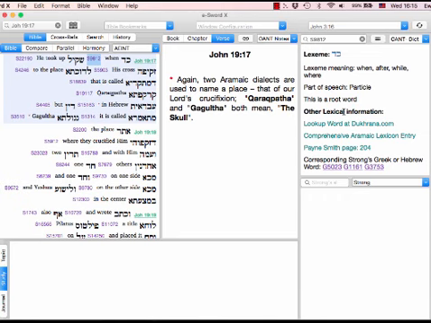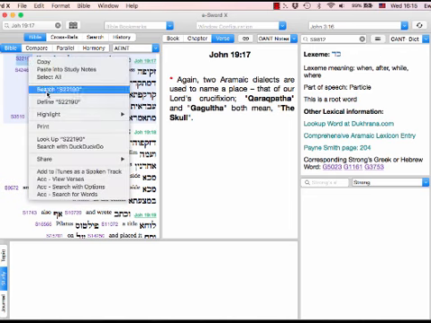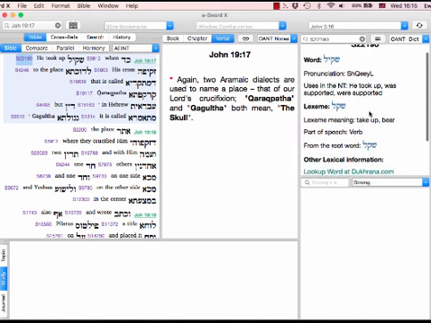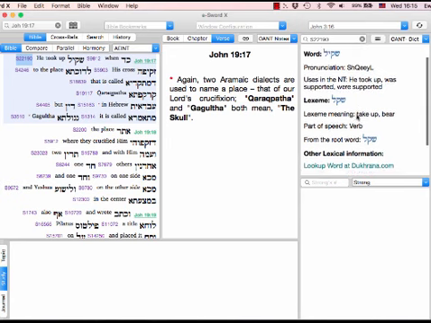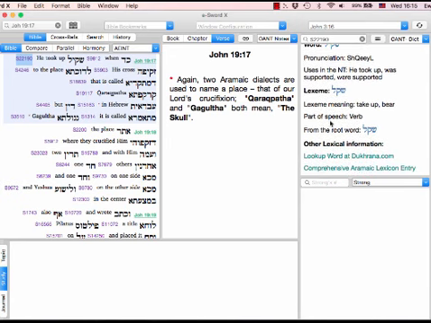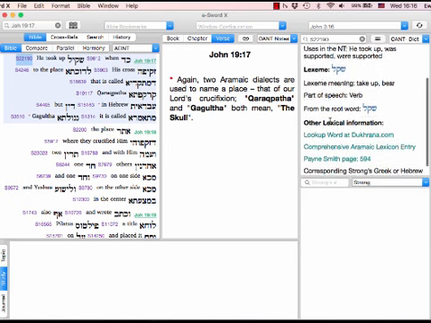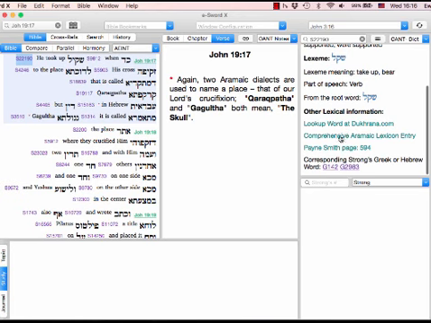So a lot of work has gone into this to take the glosses of the word and link them to other online resources which are free in order to build up a more comprehensive picture of the text. So again, we can look up, define other words and so on, really understand the different nuances of the word. He took up, he supported, was supported, etc. To take up, to bear something, to lift it, to carry it. And so we start to build up a picture of that word. And again, we can see other corresponding entries.